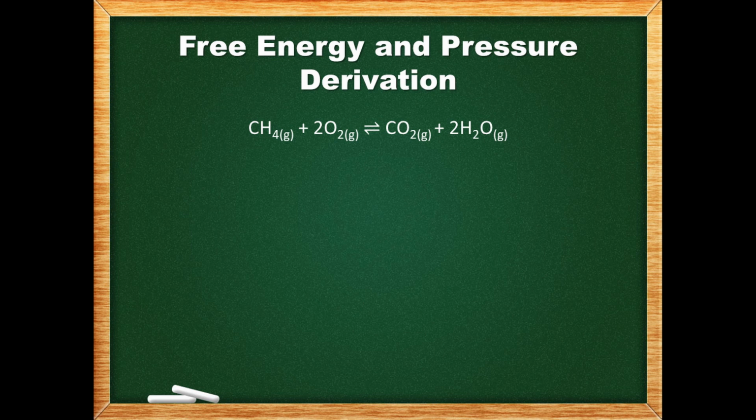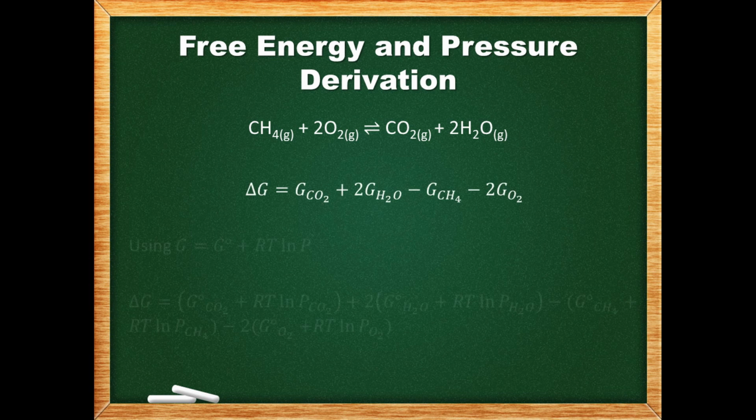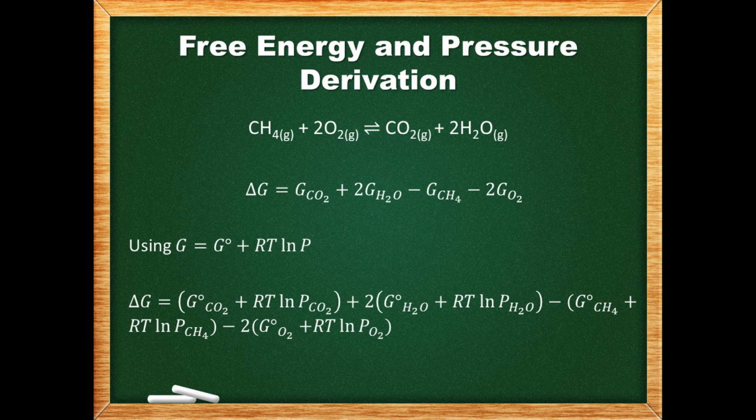We can look at the example of the combustion of methane to derive an equation that illustrates this relationship. For the change in free energy of the overall reaction, we can subtract the free energies of the reactants from the products. If the equation shown below, which can be determined experimentally where P is some pressure, is substituted into our equation, we then get this.